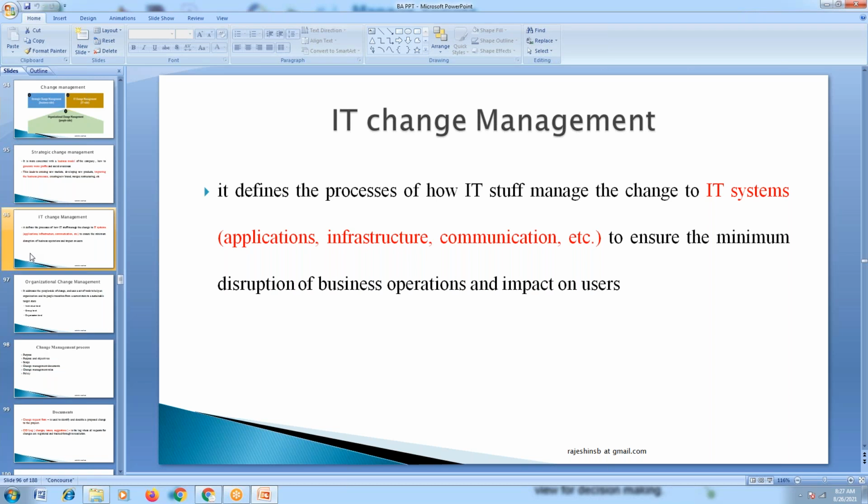Can you repeat your question again, Imtiaz? This is for IT change management or organizational change management. We have to ensure that whatever the change is causing minimum disruption to the business, correct? Absolutely. But is there a set of steps or a procedure which needs to be followed?